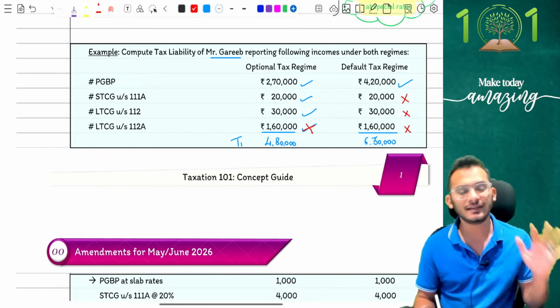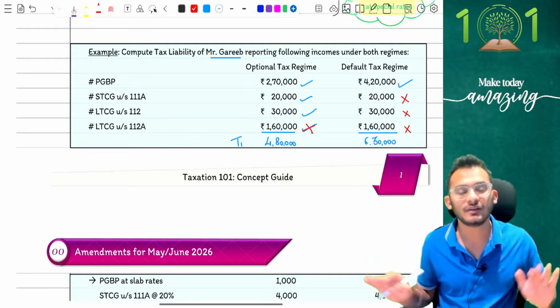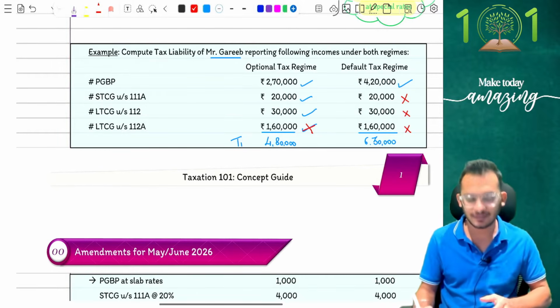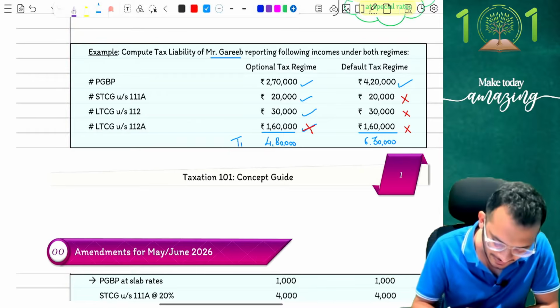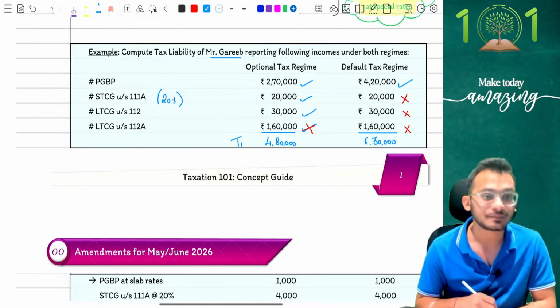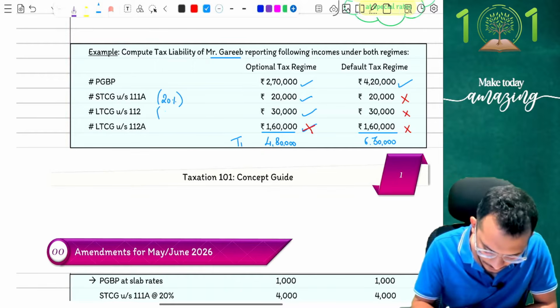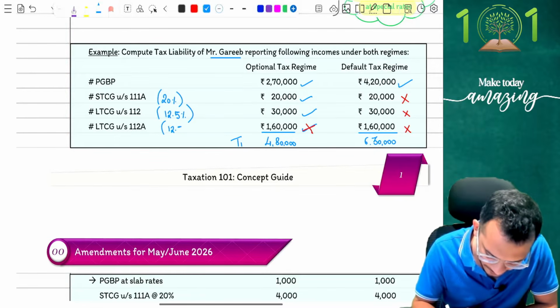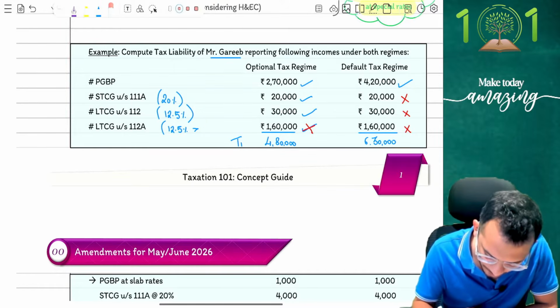After the 23rd July scheme has got over, now that you are in financial year 25-26, capital gains has a standard rate. Standard rate says me what, my friends? When I am in 111A, my tax is going to be at the rate of 20%. When I'm in 112, my tax is going to be at the rate of 12.5%. When I'm in 112A, my tax is going to be 12.5% in excess of 1,25,000 rupees.